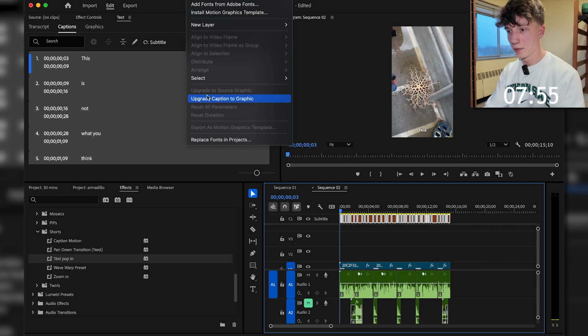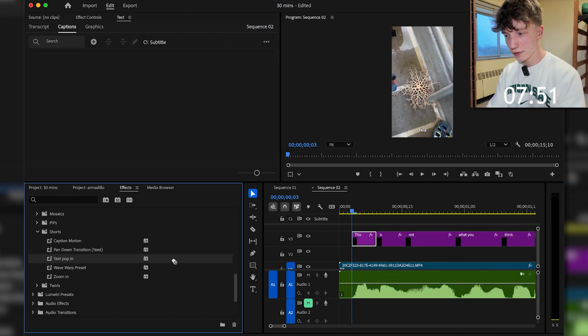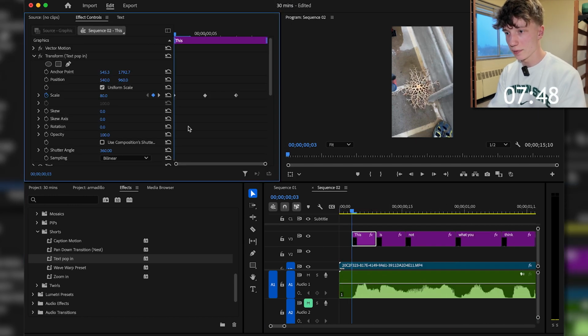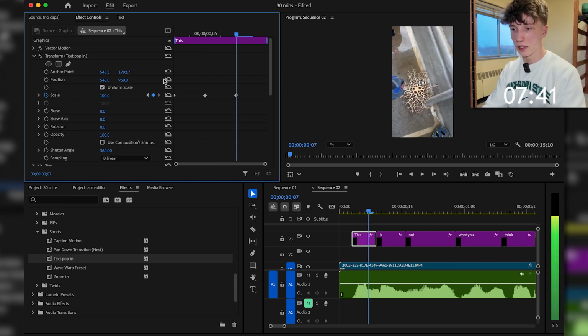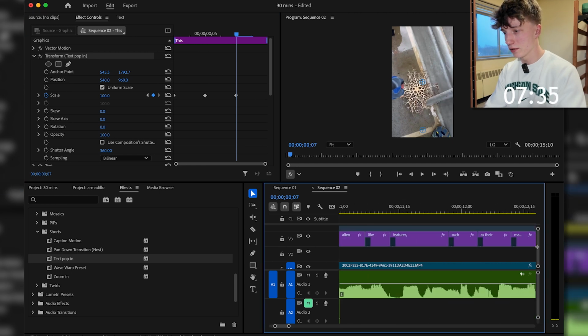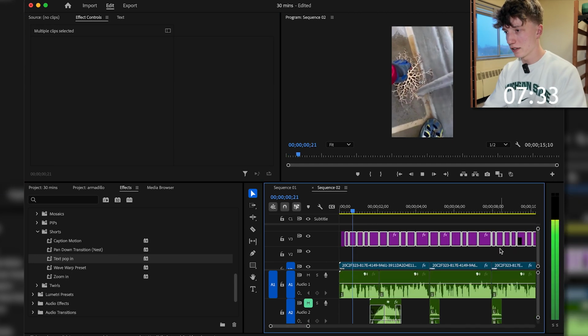First, I have to upgrade the captions to the graphics. Next, we're going to add the text pop in. Head over to the effects panel, go 2 frames out. The first keyframe already hits on 2 frames out, so that's good. 1, 2, third one also hits. So we're going to go ahead and copy this transform and put it onto all of the other captions.